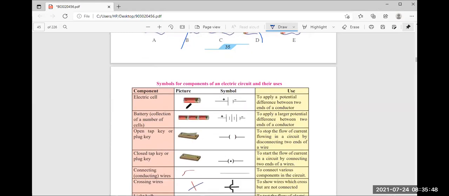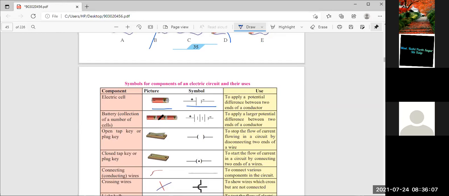Now we have to see the symbols for the components of an electric circuit and their uses. Electric cell: this is its figure, and this is its symbol, with positive and negative signs, and it is used to apply the potential difference between two ends of the conductor. Then battery, which is a collection of a number of cells. When there is only one cell, that is an electric cell, but when a number of cells are connected together, it becomes a battery. So it is used to apply a larger potential difference between two ends. Here it is smaller, but here we are applying a larger potential difference.